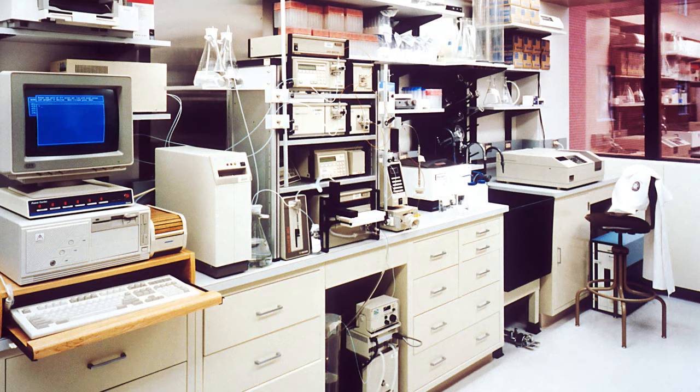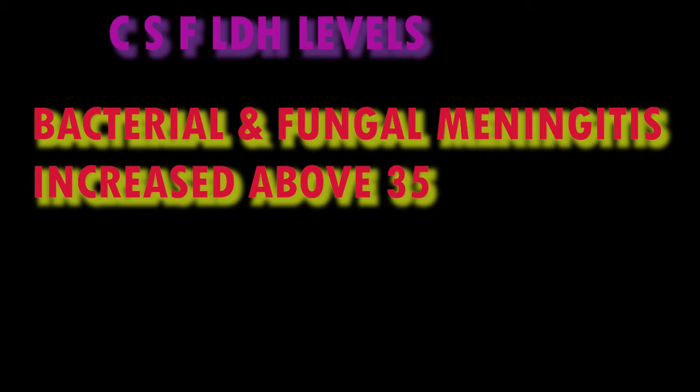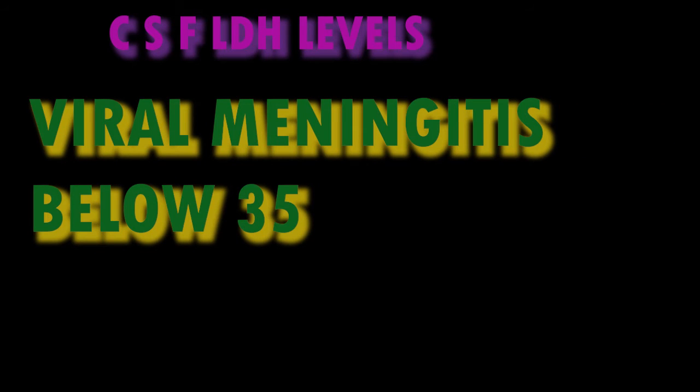Usage in CSF is complicated by the possibility of contamination by hemorrhage, or destruction of the blood-brain barrier allows WBCs to be present in the sample. In bacterial and fungal meningitis, the value exceeds 35, and in viral meningitis, it is less than 35. Lab test.